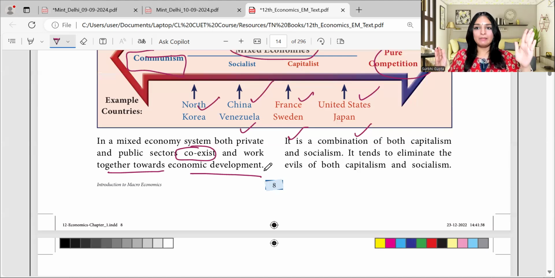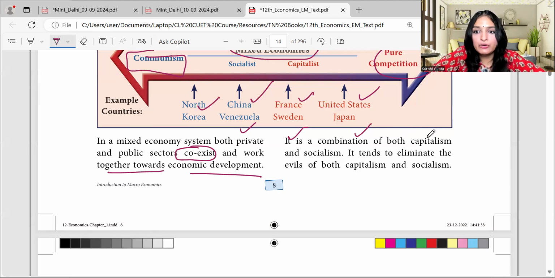You can't say I'm standing at this extreme, you're standing at this extreme, and we are not diverging. That means we cannot work together in life. We'll always stay apart and work towards our own goal. But if we decide to come together to a middle ground where both of us coexist, then from here on, we can lead to economic development, a holistic development. So mixed economy is that.